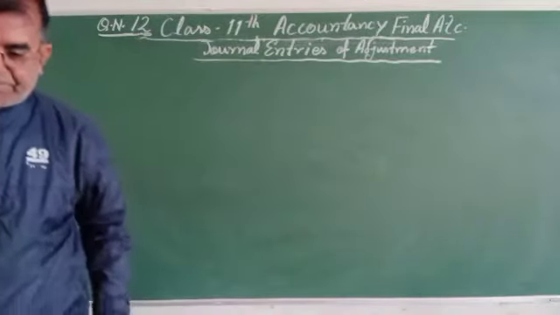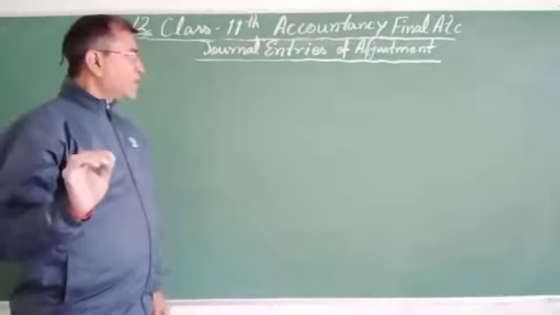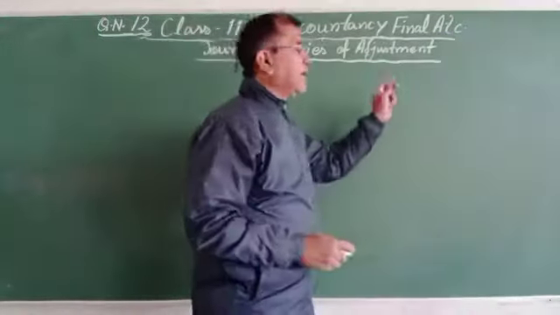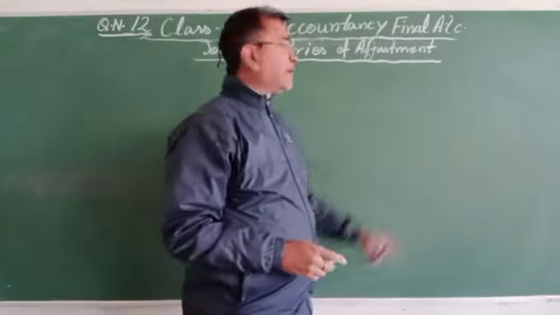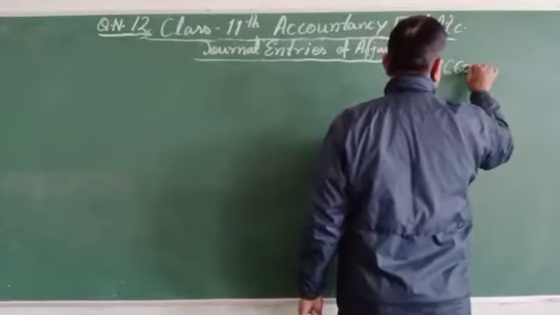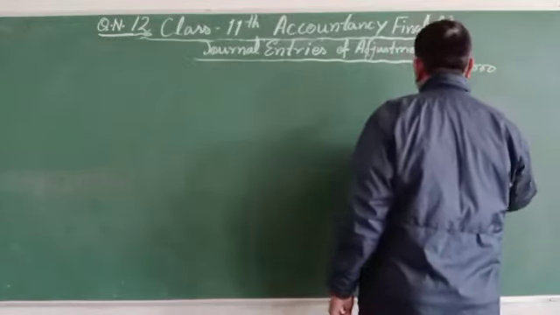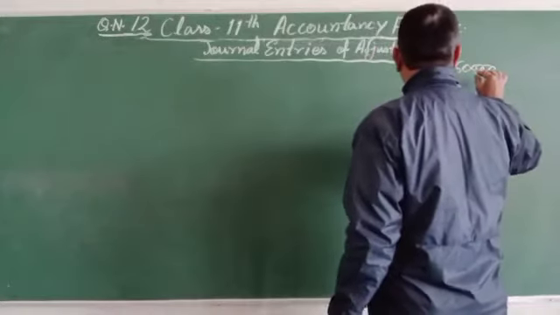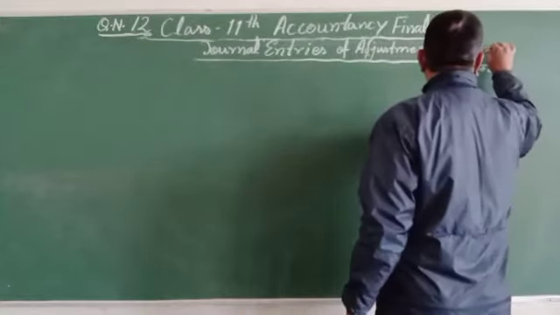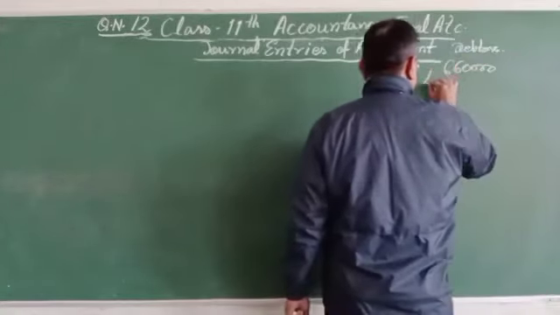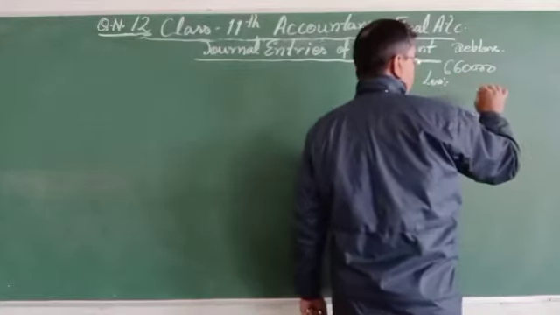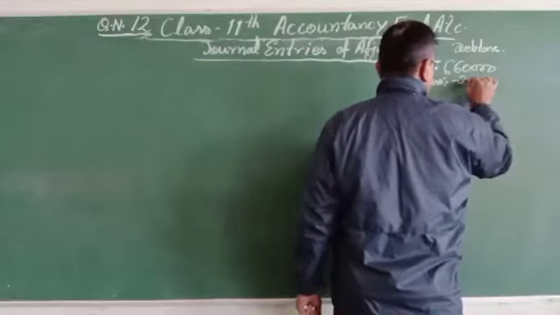So first, now dear children, a working note is required. In the extract of trial balance the debtors given are 6,60,000. Less further bad debts, minus 20,000.